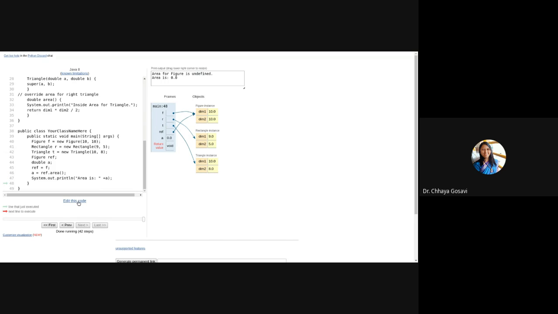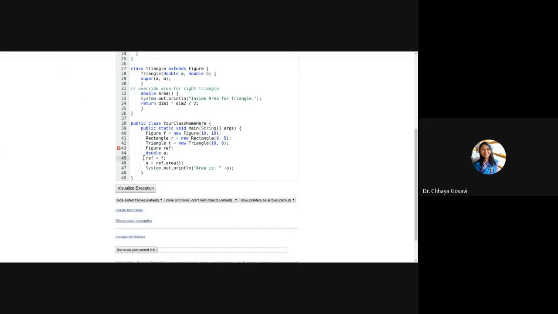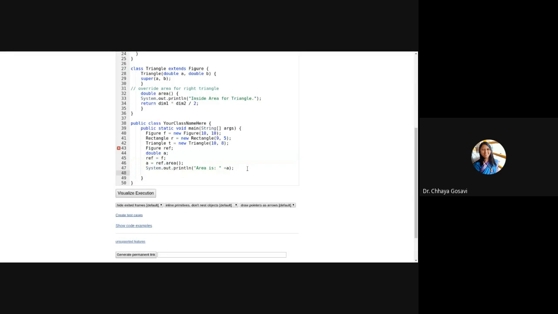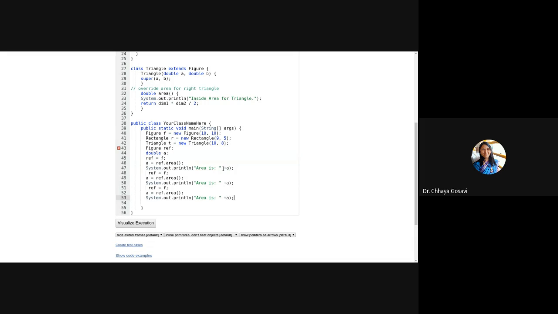Area is 0.0. On the same lines we can use it if we pass rectangle and triangle.